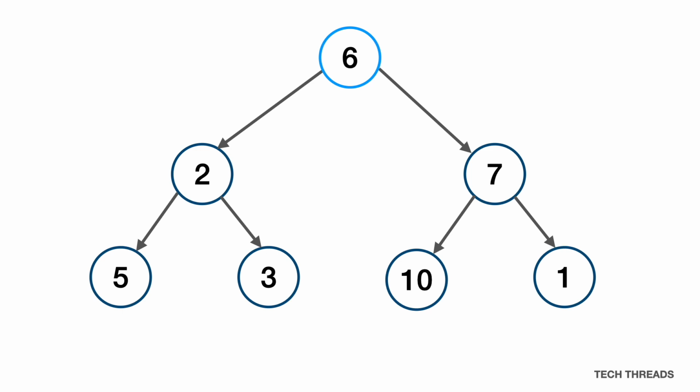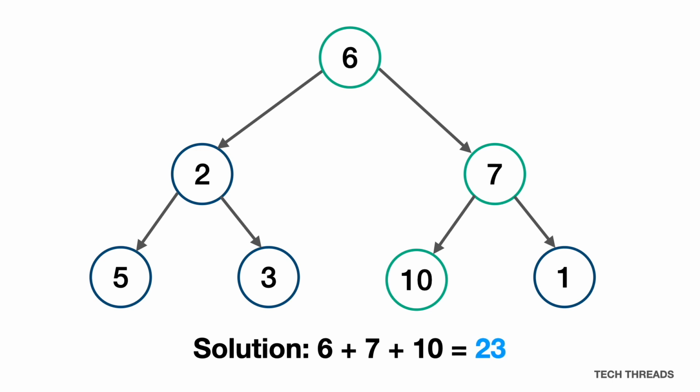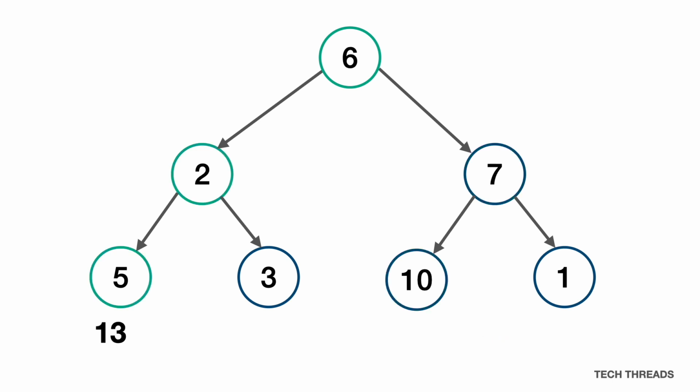Since our greedy rule states that we need to choose the node with the largest weight, we choose the node with the weight of 7, ignoring 2 and any nodes that come after it. Following 7, the locally optimal choice to make is 10, and so the solution to the problem that the greedy algorithm has found is 6 plus 7 plus 10, which is 23. If we see what other solutions there could have been, this would have been 13, 11, and 14. And so we can see that by choosing locally optimal solutions, our greedy algorithm has led us to the globally optimal one. However, as we mentioned earlier, it won't always do this, and whilst it will usually produce a good solution, it may not lead to the optimal one.